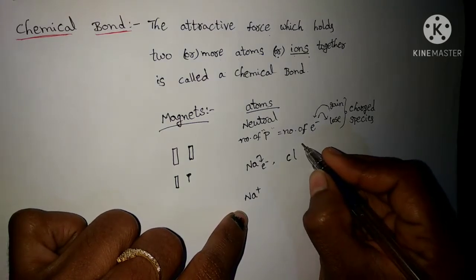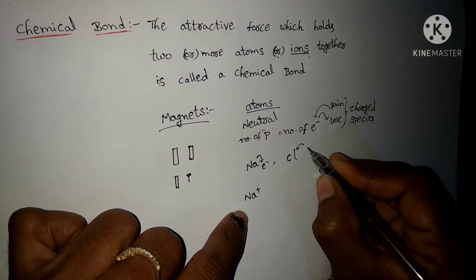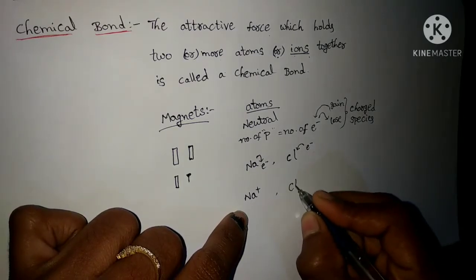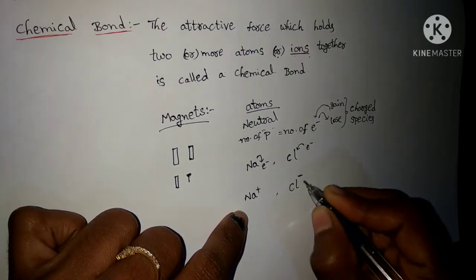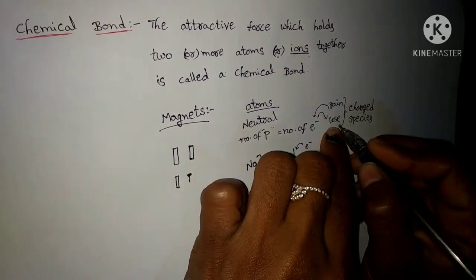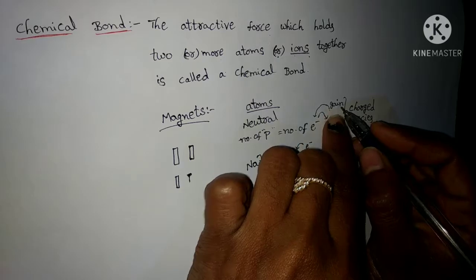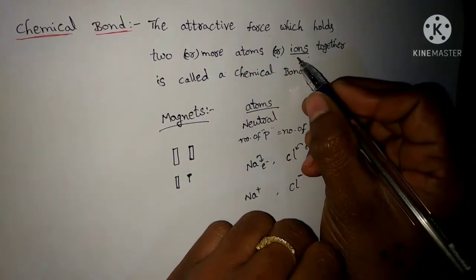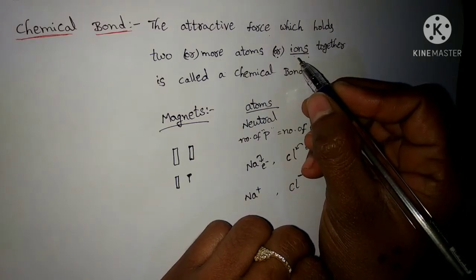In the case of chlorine, it will gain an electron, so the chlorine atom will convert to a chloride ion. So in the case of losing or gaining electrons, the atom is converted into a charged species. That charged species is nothing but an ion.